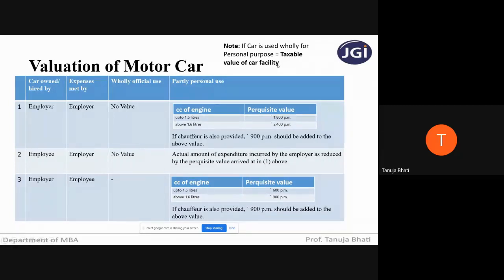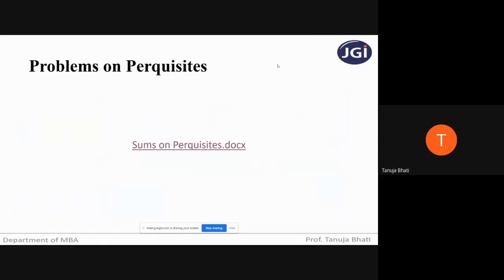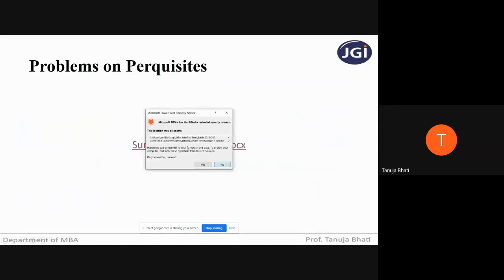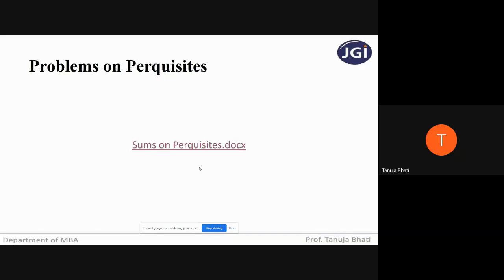So remember students, if the car is used 100% for private purpose, then what is going to be the taxable value? Actual expenditure incurred by the employer in relation to that car will be the taxable value. So let us now go to the problems on perquisites and understand how to apply each and every provision that we have gone through.